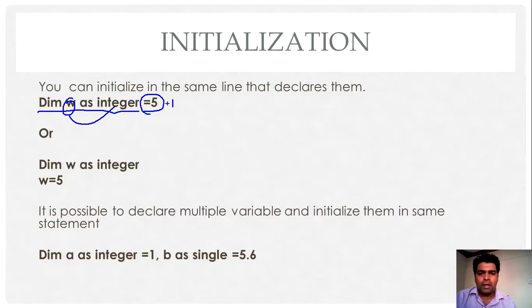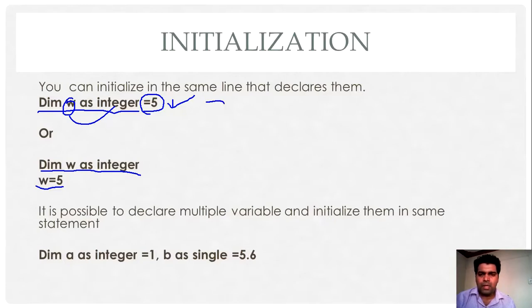So it is the line of variable declaration, and in the same line I have performed the initialization. And the other way of initialization is that first you have to declare a variable, then you have to initialize the value for that variable. It is also possible to declare multiple variables and initialize them at the same time.